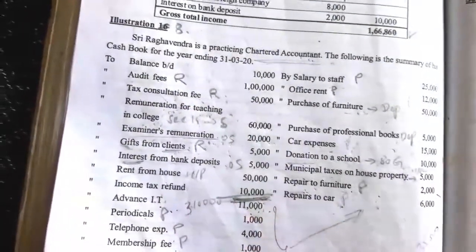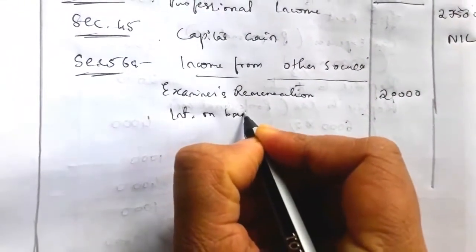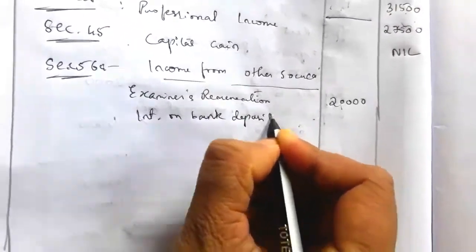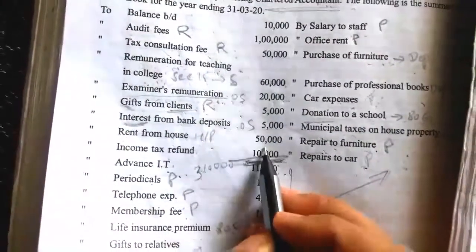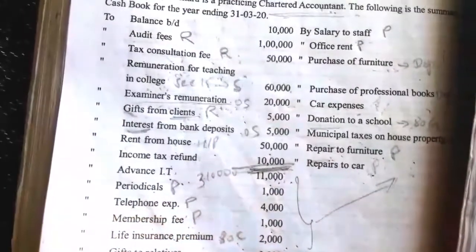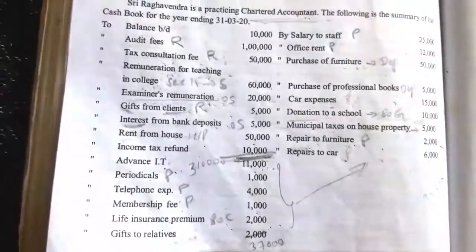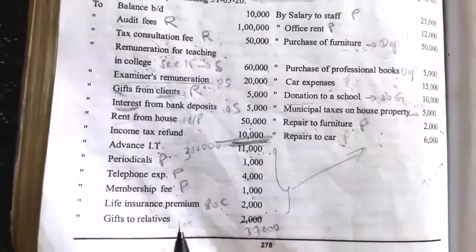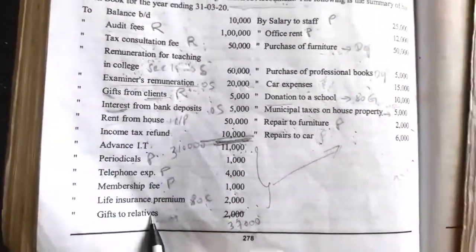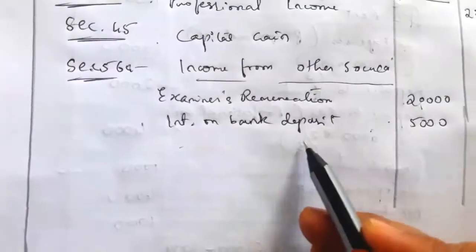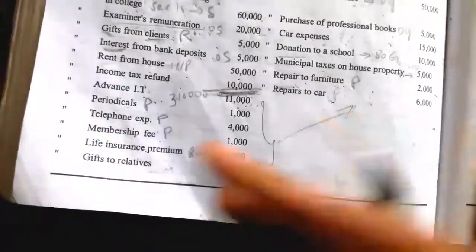Then interest on bank deposit relates to other source income. So take here interest on bank deposit. The interest income of 5,000 is taxable under the head other source. Rent from house property is taken under house property, not under other source. Income tax refund is not taken as income. Then gift to relatives: it is a gift given to a relative, not a gift received from a relative. If it were a gift received from a relative, we would take it here as gift from relatives, exempt. A gift given to a relative is not income, it is a payment.